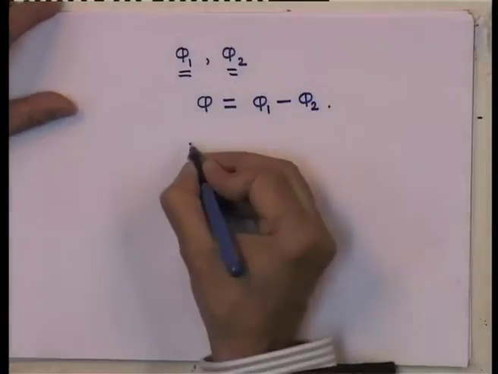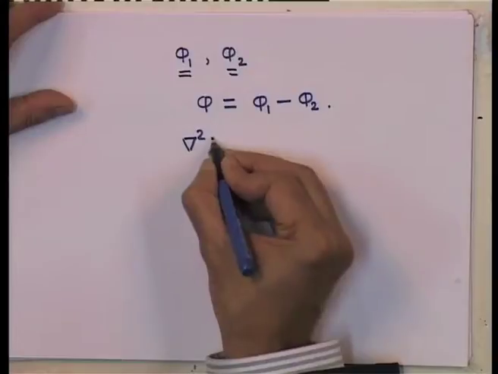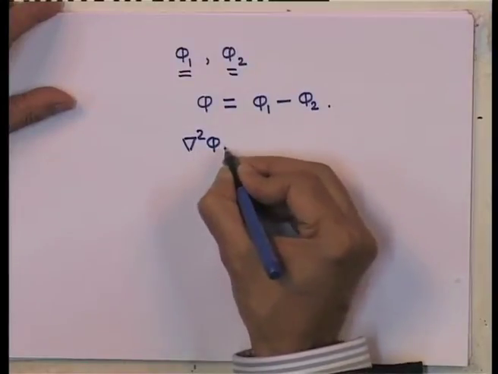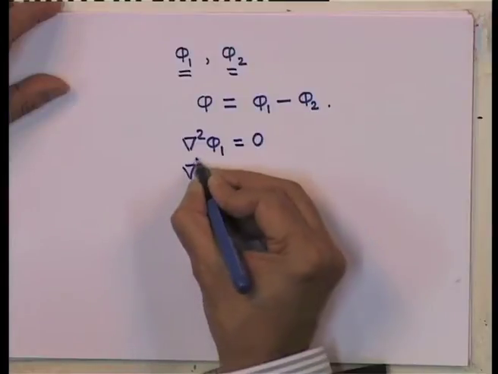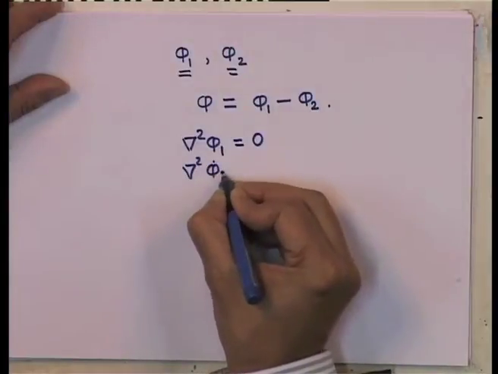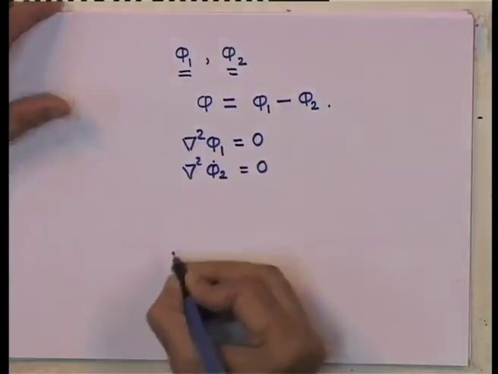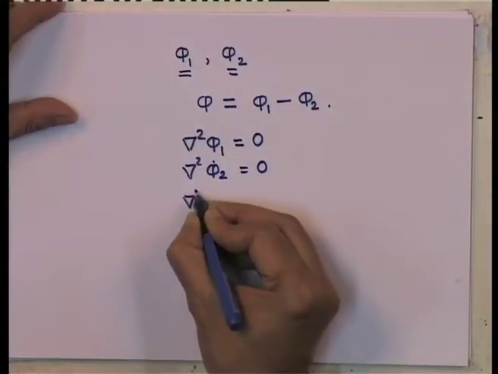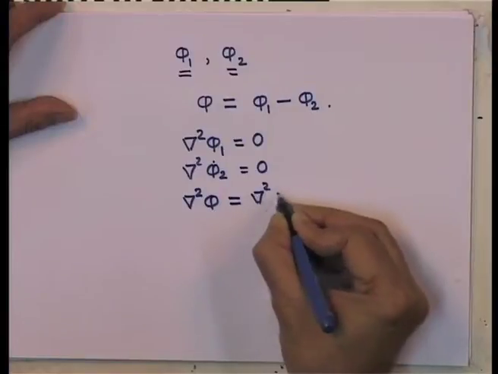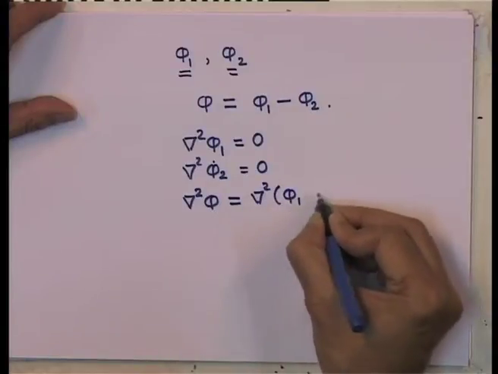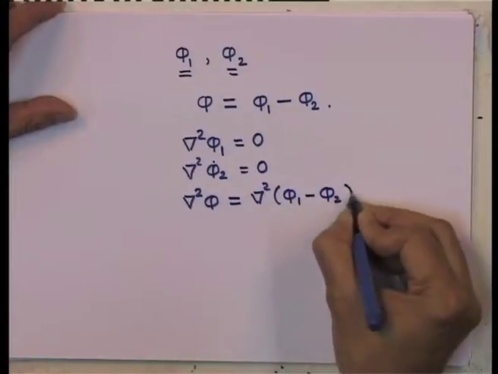Now, since phi 1 satisfies the Laplace's equation or Poisson's equation, del square phi 1 equal to 0, let us say, and del square phi 2 is also equal to 0. This tells me that del square phi, which is equal to del square of phi 1 minus phi 2, must also be equal to 0.